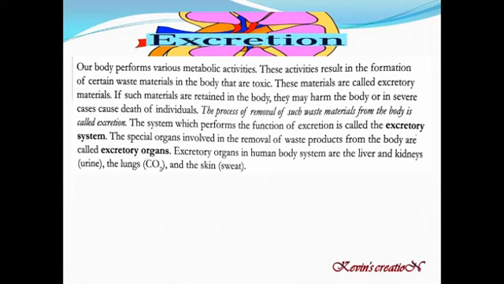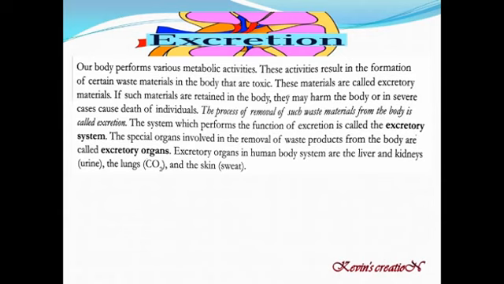If such materials are retained in the body, they may harm the body or in severe cases cause death of the individual. Suppose if we allow these toxic or poisonous substances to remain in our body, then it may be very, very dangerous.